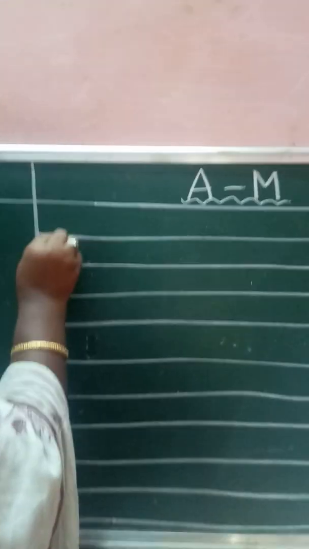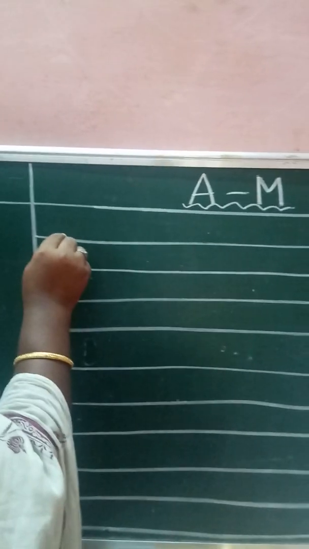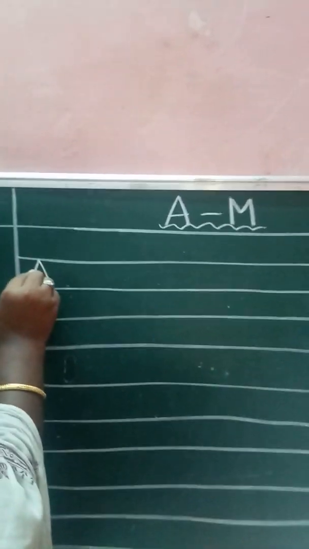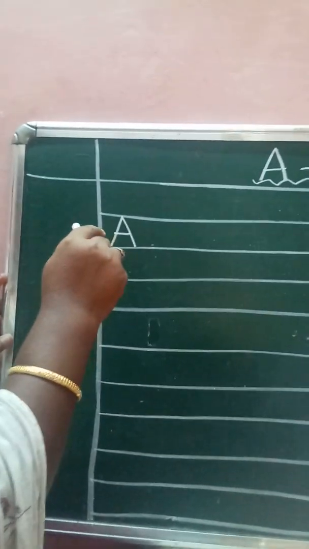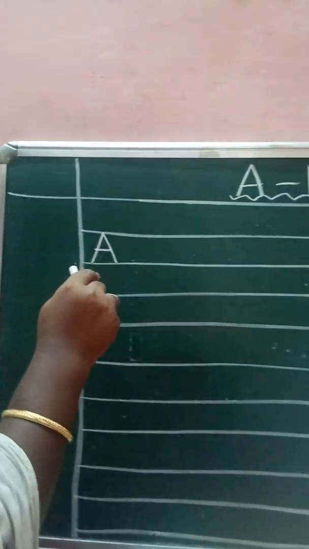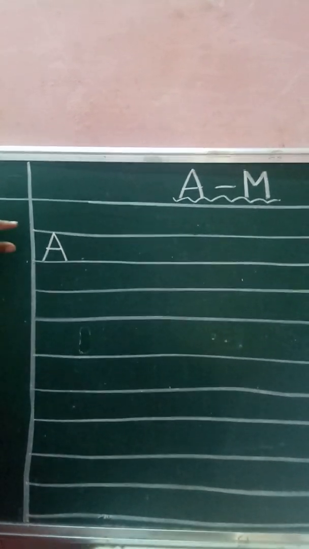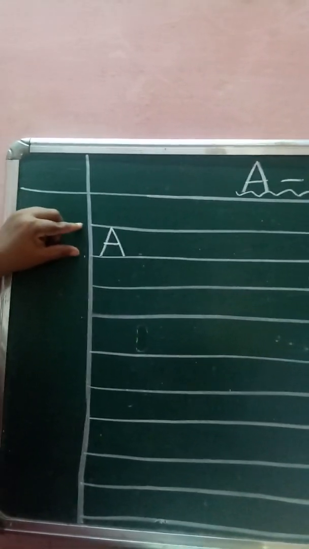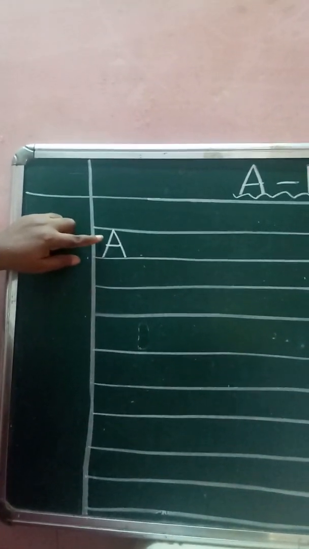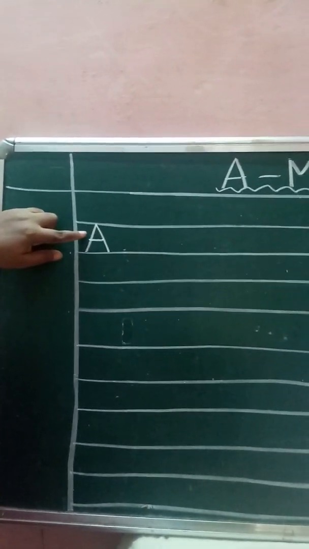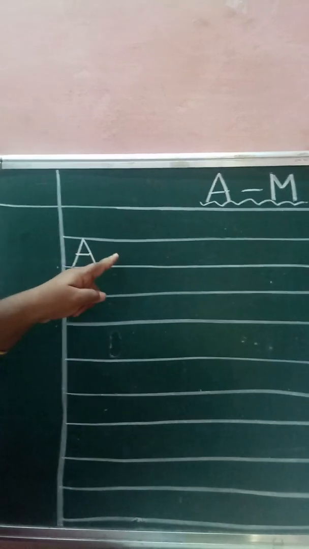Yes, A. See, right slanting line, left slanting line, small sleeping line. A say alligator. You should write inside the 2 lines. Small 2 line is there, no? Touch it. Yes. Complete writing the alphabet letter A. Very good. Next, what letter will come?